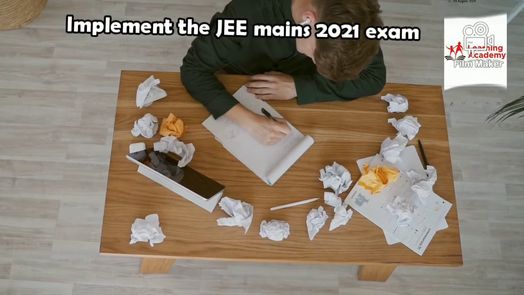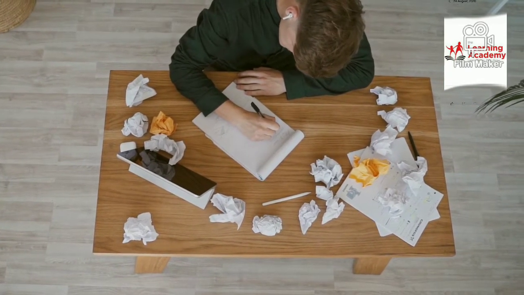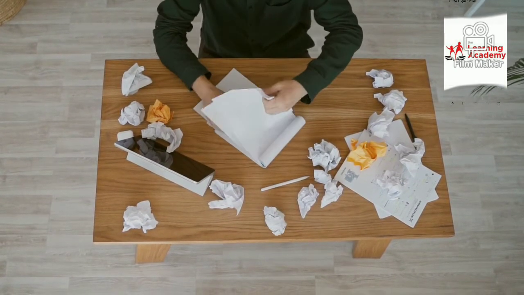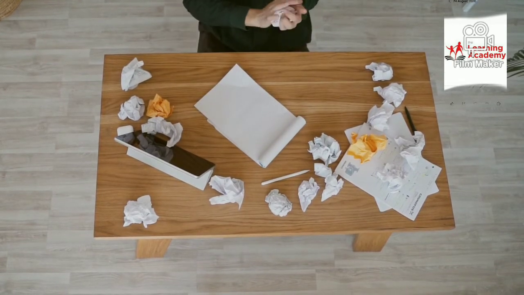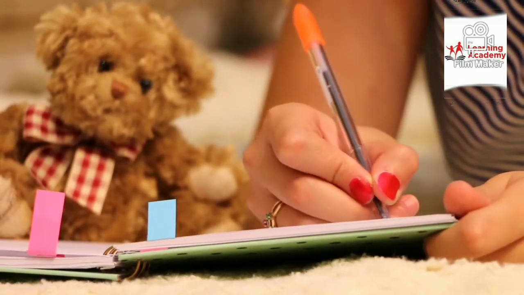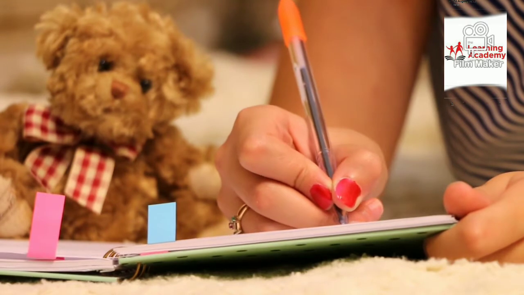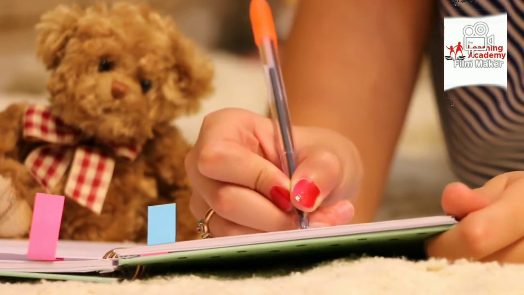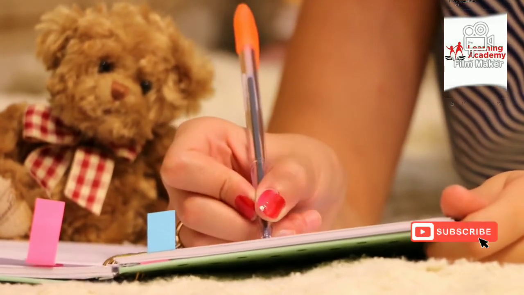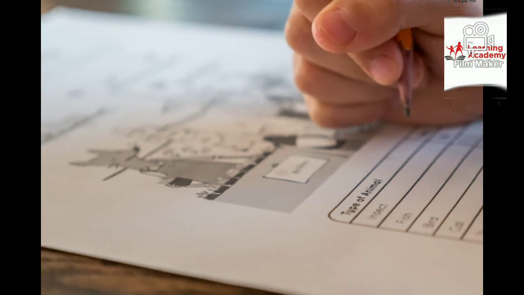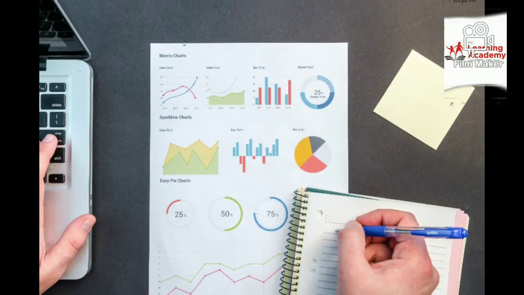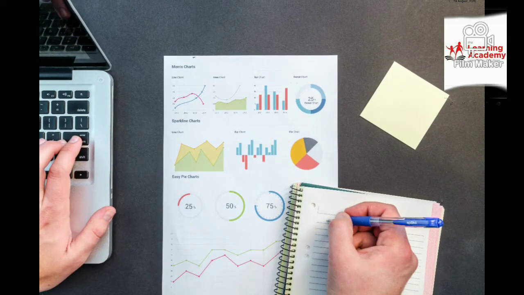Fourth tip, implement the JEE Main 2021 plan. Now that the timetable is set, you need to start following it. Some JEE Main 2021 preparation tips: Make a habit of making notes and underlining the important points while studying each topic. For mathematics, start studying the general topics that are applied in other chapters, including trigonometry, coordinate geometry, differentiation and integration. Make a chapter-wise formula and important points sheet that will work as a revision sheet during the exam.